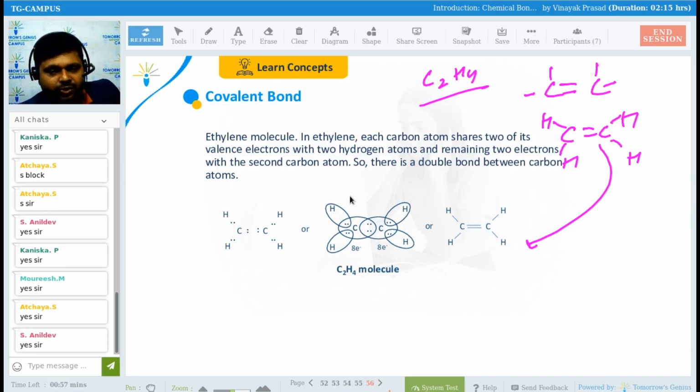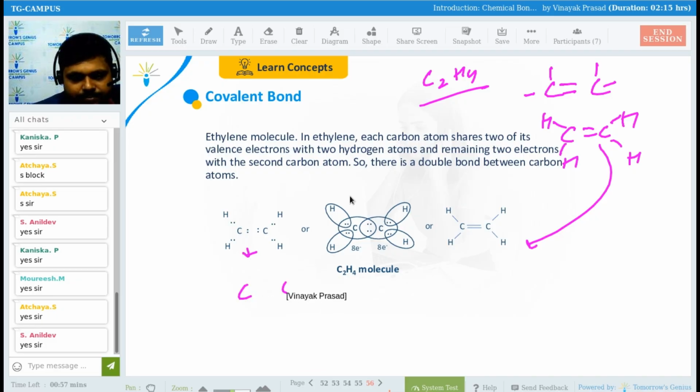Now, can you draw the dots for this carbon, hydrogen, carbon, hydrogen? So you can see here, 1 dot for this hydrogen and 1 dot for this carbon. Getting my point, everyone? If you are not getting it, I am drawing again. I have to draw first 2 carbon. How many electrons are there for carbon? So this carbon 2 electrons and 2 electrons. See, 2 electrons with this carbon and hydrogen is here, right? And again hydrogen is here. So single dot I am showing for this hydrogen, right?